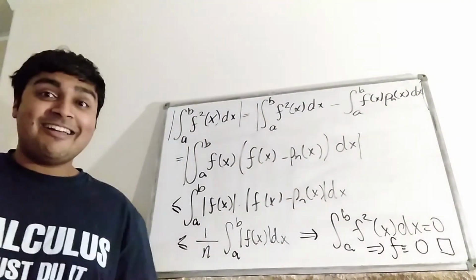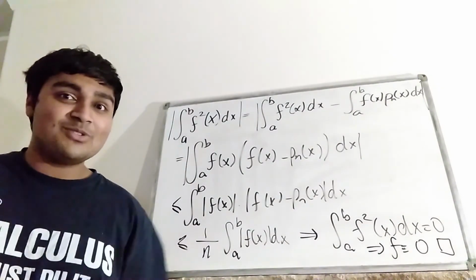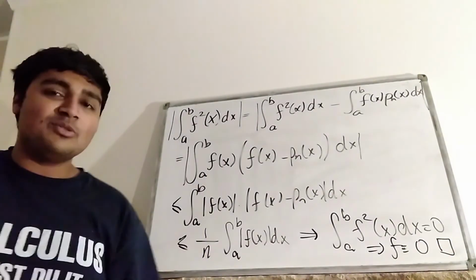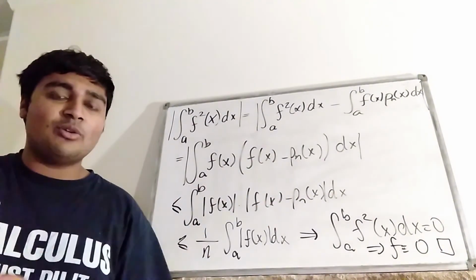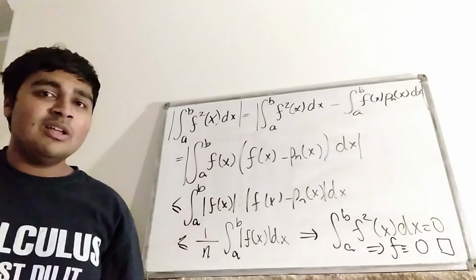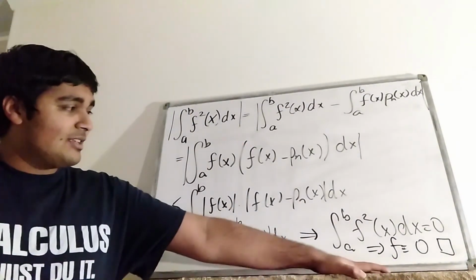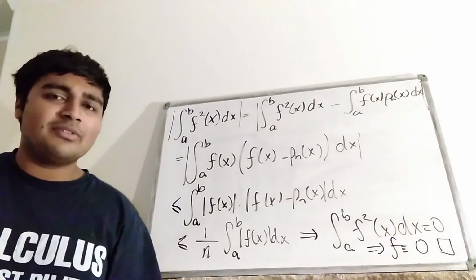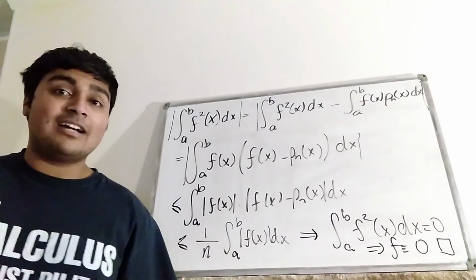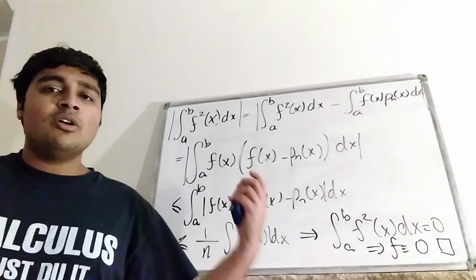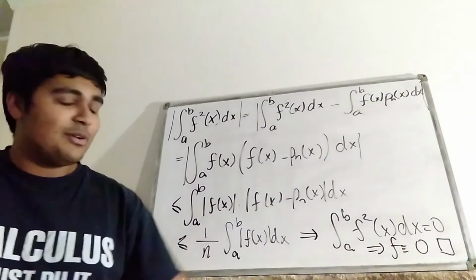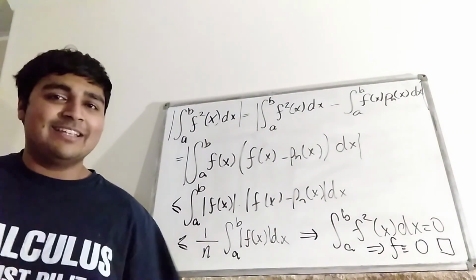Okay, so that solves the problem. I hope you have enjoyed this video. The main bit to this theorem's proof was knowing the Stone-Weierstrass theorem, and then from that, this is quite a cool argument. You're looking at the integral of f squared dx, and you show that it's 0. And that's something you do a lot of the time in maths. When you want to show that a quantity or a function is identically 0, you take the integral of its square and show that that's 0, and using continuity, it follows that the function itself must identically be 0.